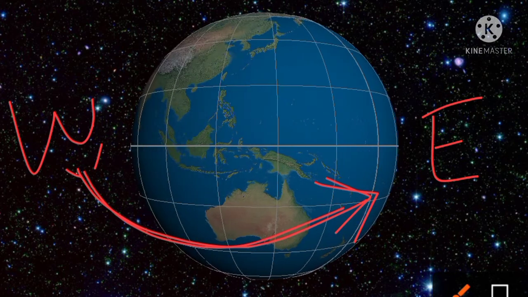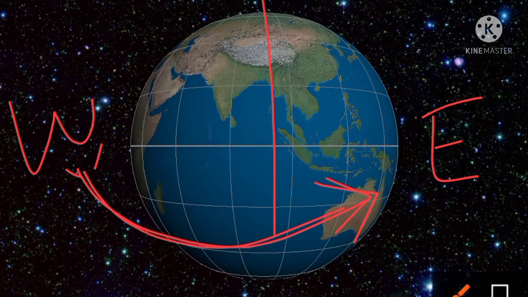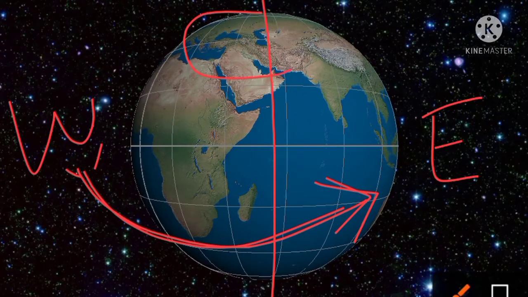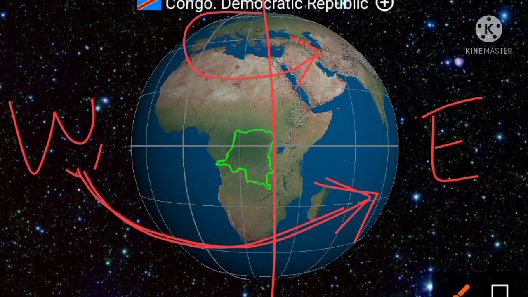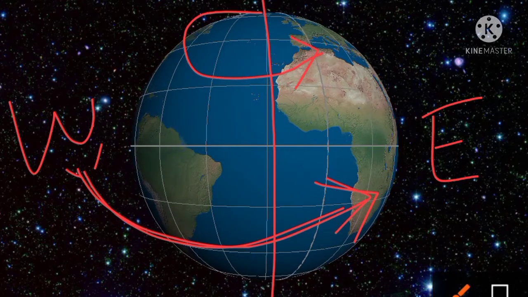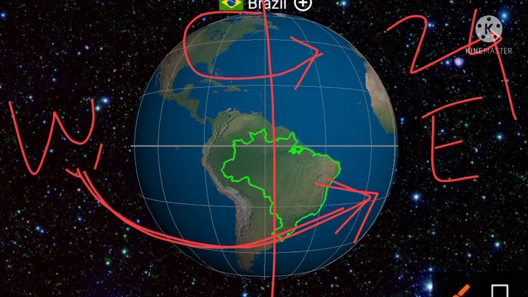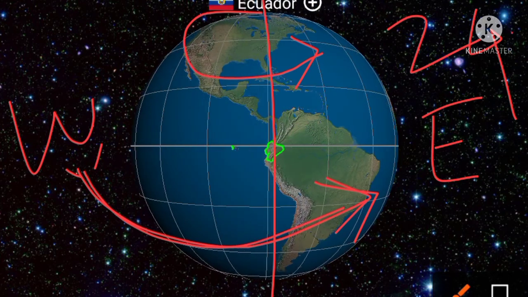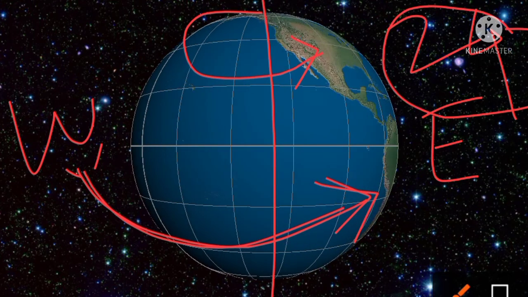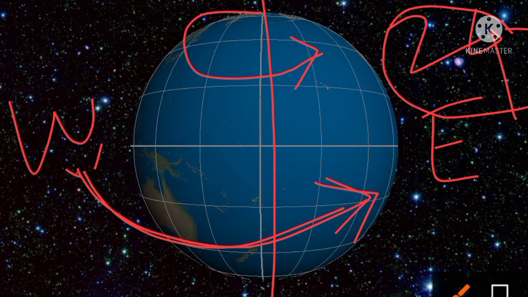Okay, so here you can see this movement is called rotation and it is moving on its axis. This is the axis, and it is moving on its axis from west to east direction. To complete one rotation, how many hours does it take? It takes 24 hours, students, and because of this rotation only, day and night are formed. Day and night are formed due to the rotation.